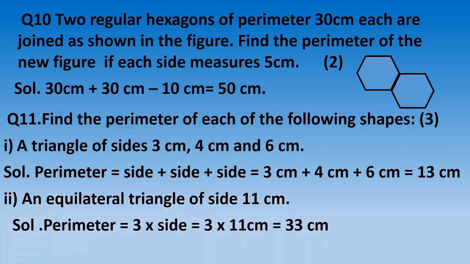Now find the perimeter of an equilateral triangle whose side is 11 centimeter. Solution: perimeter equal to 3 multiplied by side. It is 3 multiplied by 11 centimeter, which is equal to 33 centimeter.